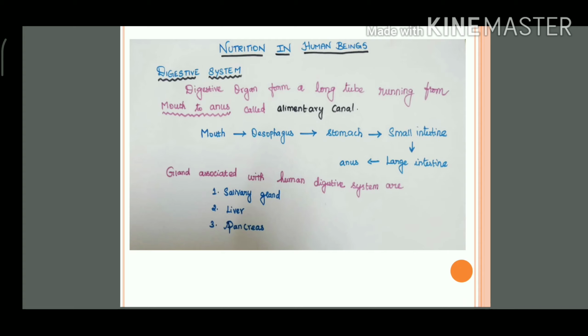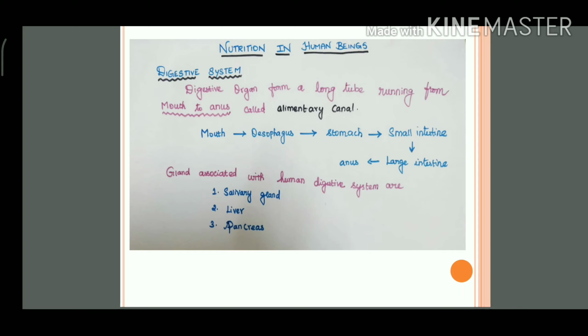So the digestive system is a sequence of organs that forms a long tube running from the mouth to the anus, which is called the alimentary canal. Now, the next step shows a flow chart of how the ingested food moves through our body.